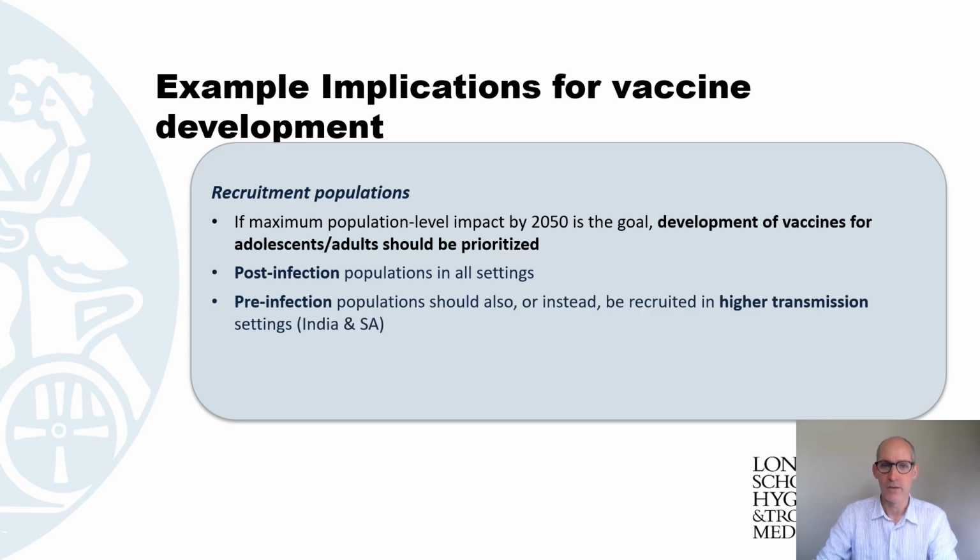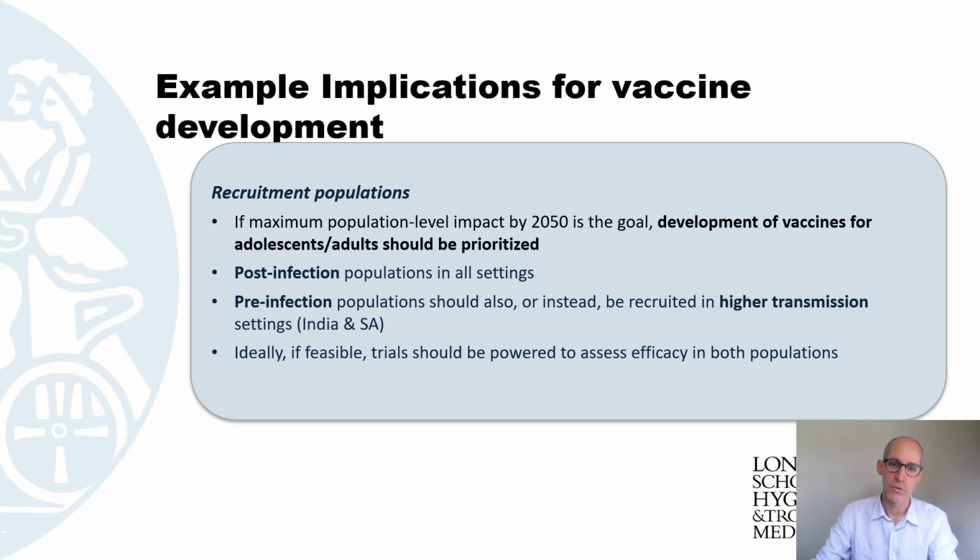But that said, in populations with higher transmission, such as India and South Africa, the pre-infection populations could also be recruited. And ideally, if you have the money, it would be good to assess efficacy in both those populations.